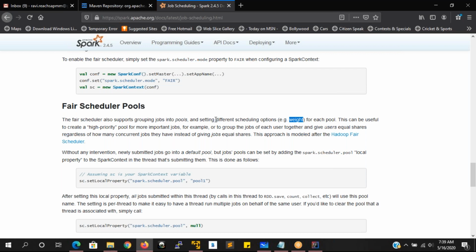That is getting monitored, your fair scheduling, different scheduling options with the weight for each pool. So the one which has the high record count will be taken as high priority. Like that, for the users who are going to run the job, in the streaming application we are making use of them, because it makes your job run more efficiently while streaming the data from different kinds of resources.